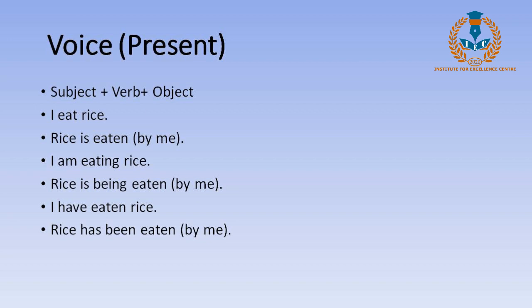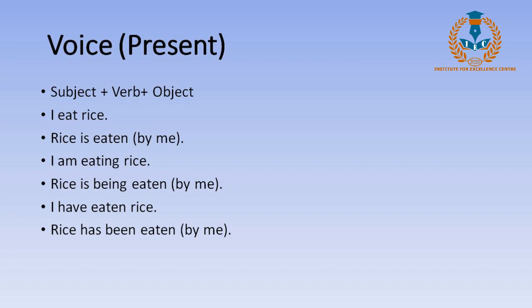So rice comes to the front, and then as it is the simple present tense, we'll use the helping verb is. Rice is eaten, and you can write by me, or it's not very necessary. If you don't want to write it, it's fine.